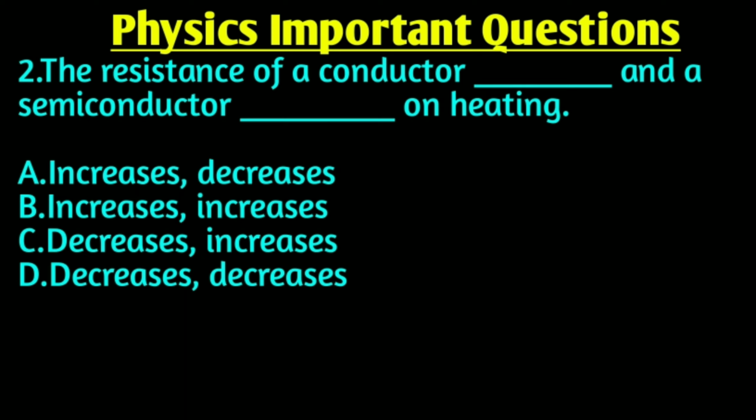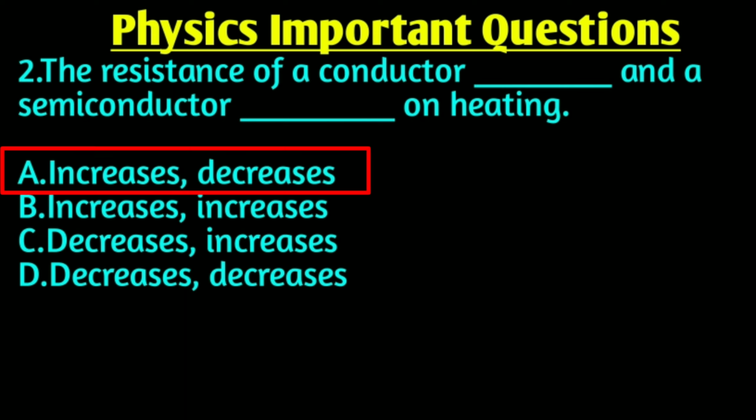Our second question is: the resistance of a conductor dash and a semiconductor dash on heating. Right answer is option A, increases and decreases. The resistance of a conductor increases and a semiconductor decreases on heating.